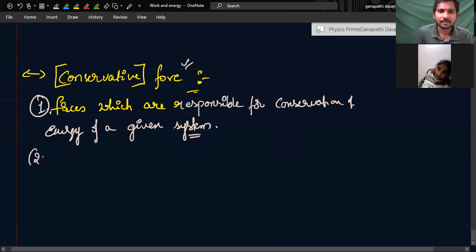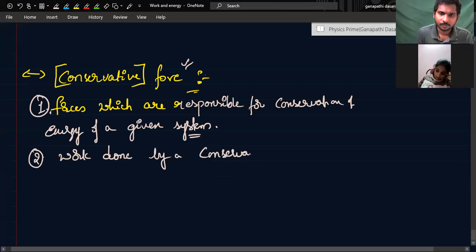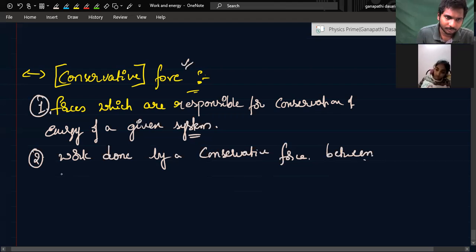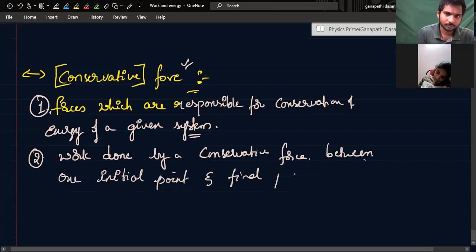And then work done by a conservative force between one initial point and final point does not depend upon path.